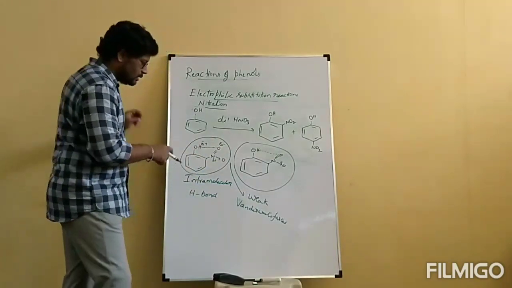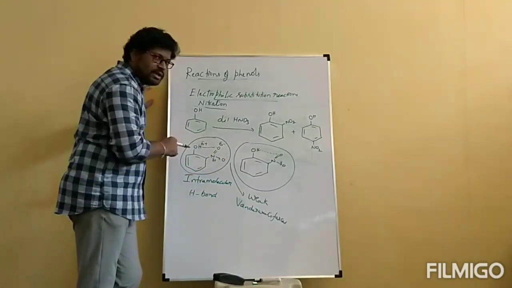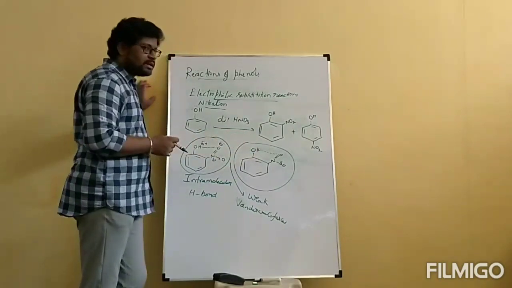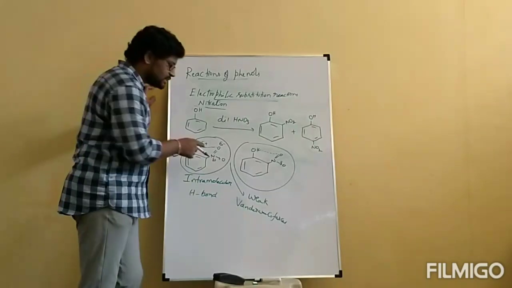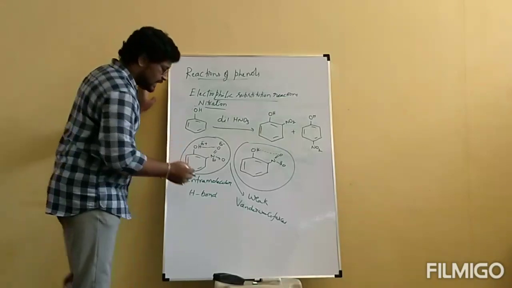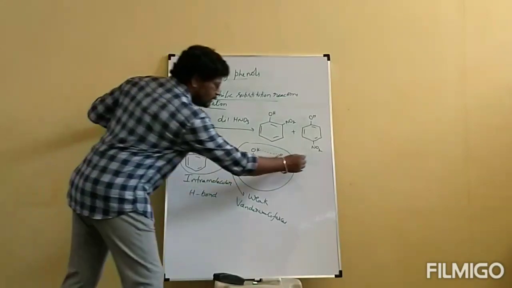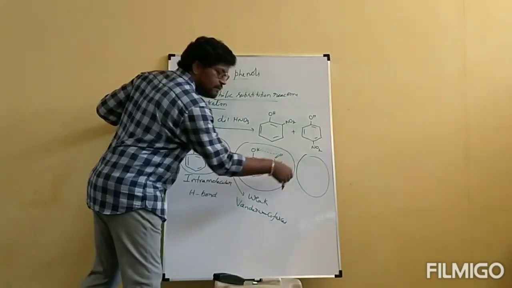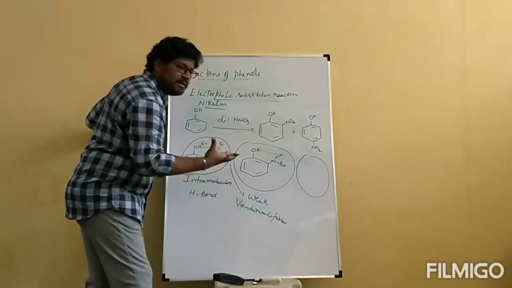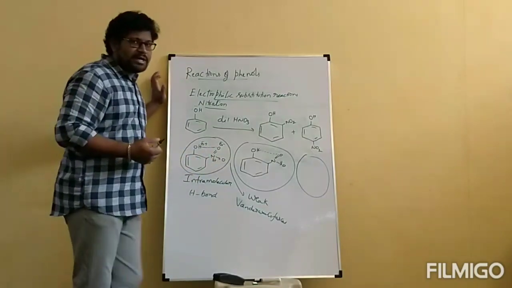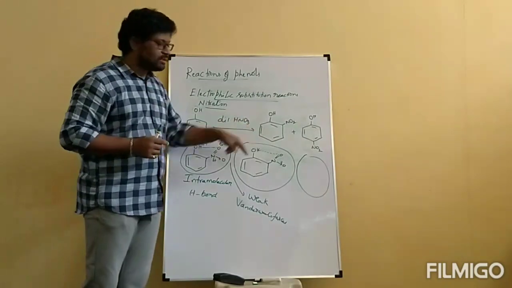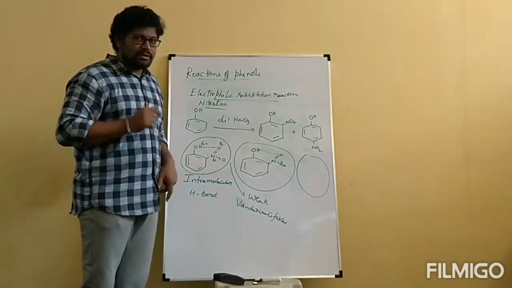Once again, between one molecule of orthonitrophenol and another molecule of orthonitrophenol, there is no strong intermolecular force. It is present with only weak van der Waals force. Because of this weak van der Waals force, if you take another molecule here, the same weak van der Waals force will be there. So this is totally contained by liquid, in which it can be boiled easily. When it is boiled easily, it has low boiling point. This is about orthonitrophenol. Okay, I think you understood this one.